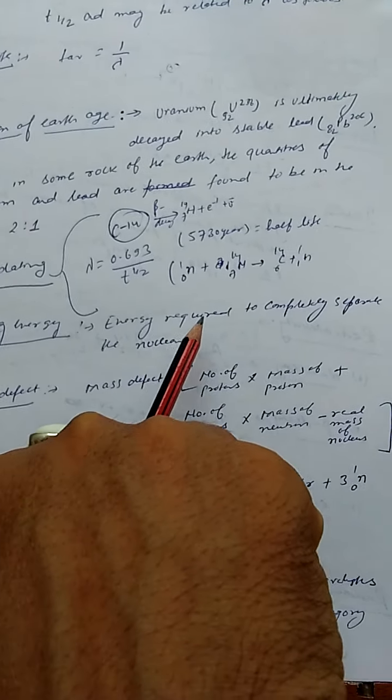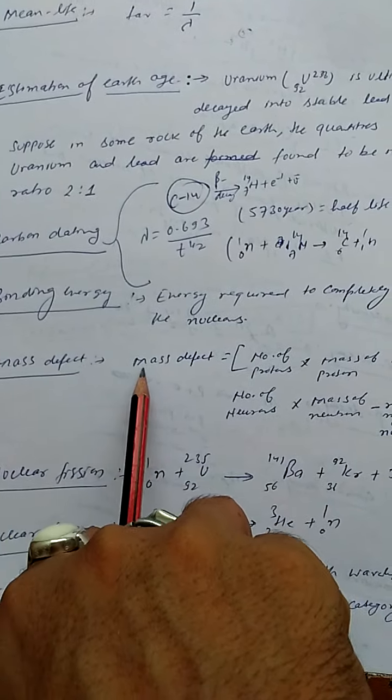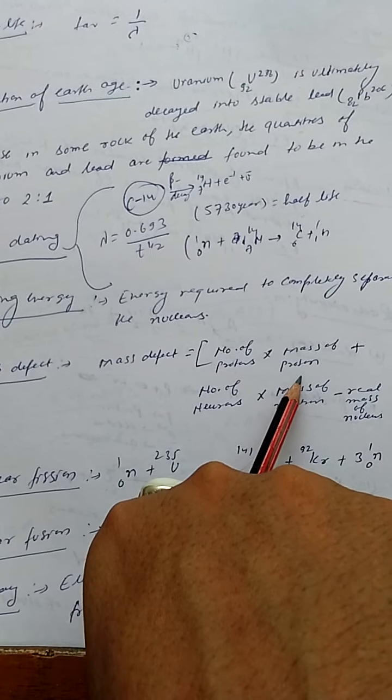Binding energy is the energy required to completely separate the nucleus. Mass defect is equal to number of protons times mass of proton plus